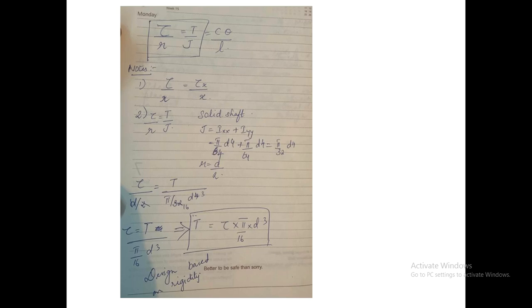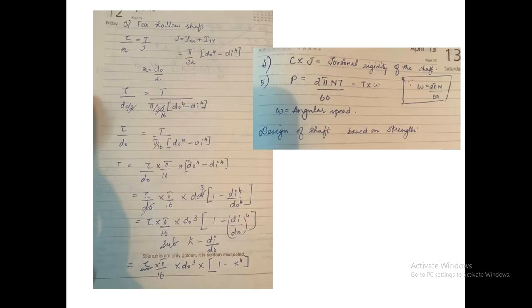I have derived the torsional stress equation. This equation is for a solid cylindrical shaft of radius r. This equation for T, where you calculate the torsion or the torsional force, is associated with the design based on rigidity. Here we can see the equation for a hollow shaft, where the outer diameter is d naught and the inner diameter is di. And here we can see the equation for calculating the torque T when we need to design the shaft based on strength.